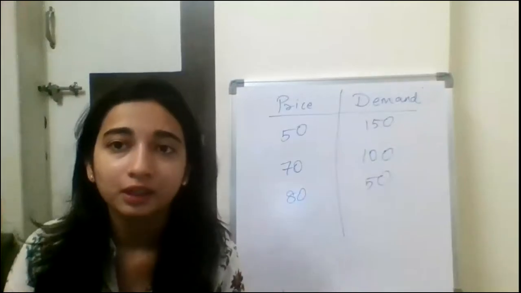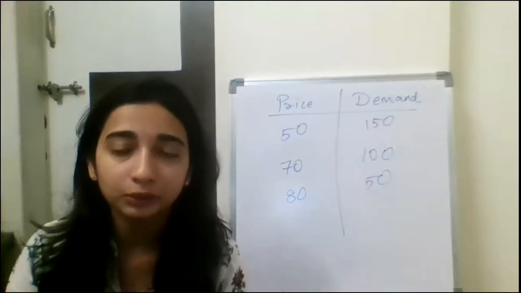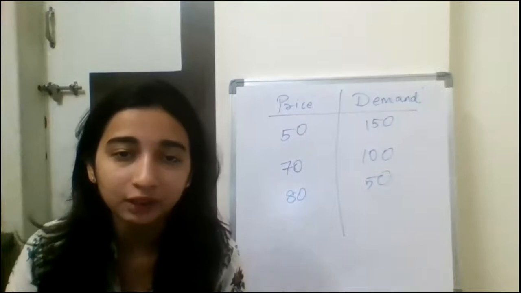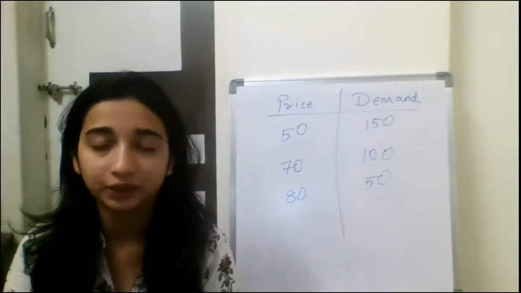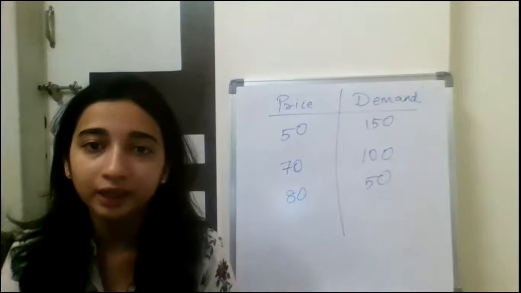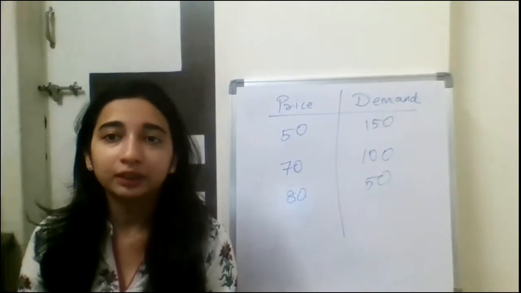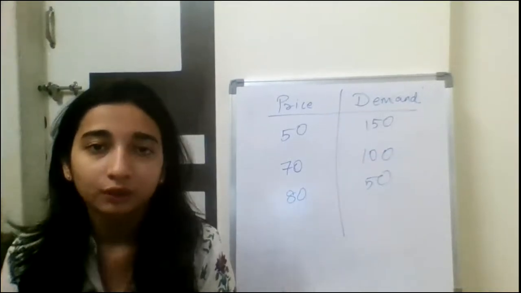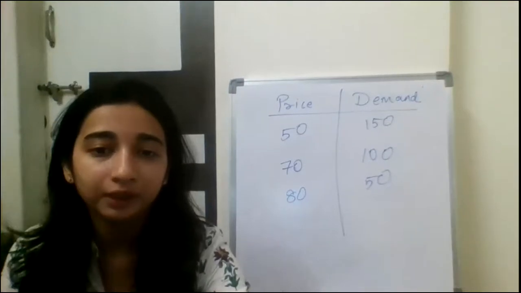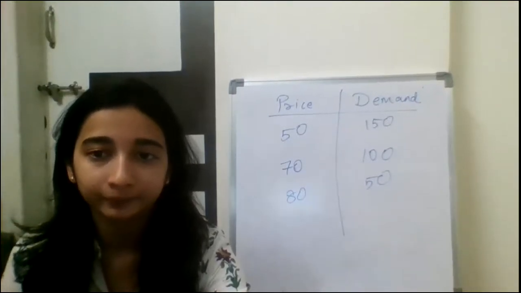Hi students. So in the last class we were learning about what we mean by economic activities and what we mean by non-economic activities. Now let us move ahead in the subject of economics. Economics has two branches. One is microeconomics and the other one is macroeconomics.